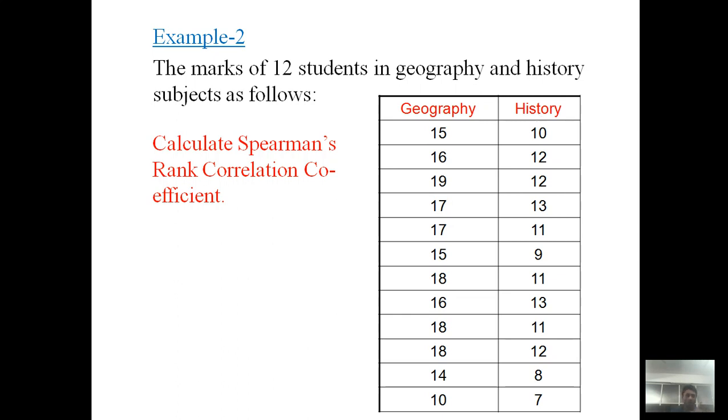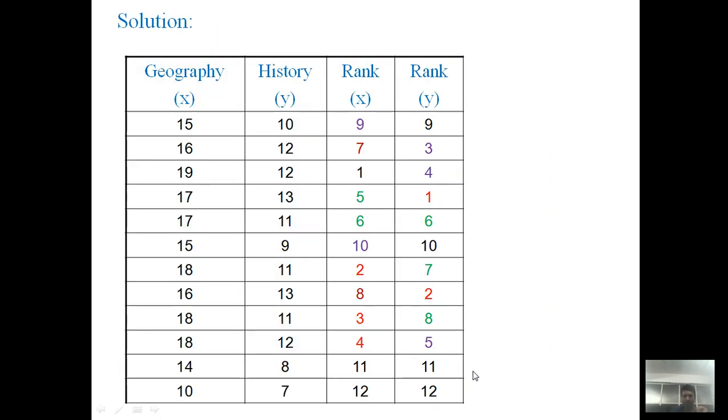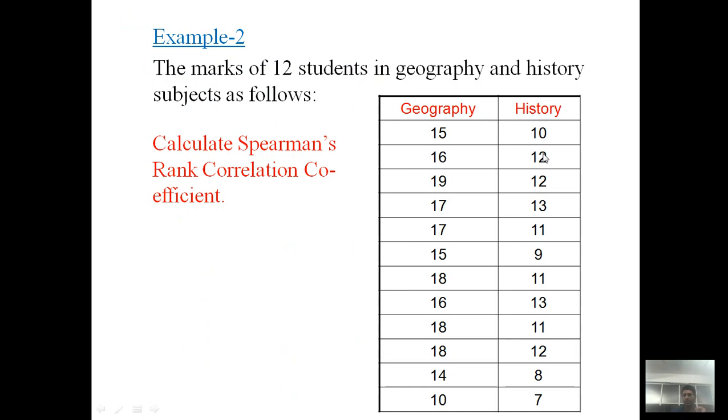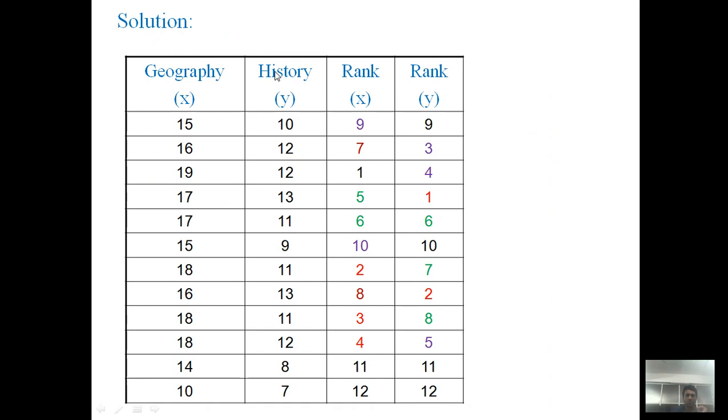Again, order is not important. You may consider history as variable x and geography as y. It doesn't matter. So 15, 16, 19 and so on to 10 are variable x. 10, 12, 12 and so on to 7 are variable y, history as variable y.